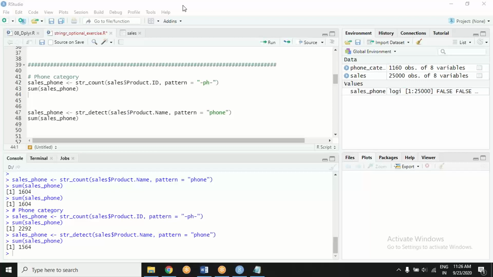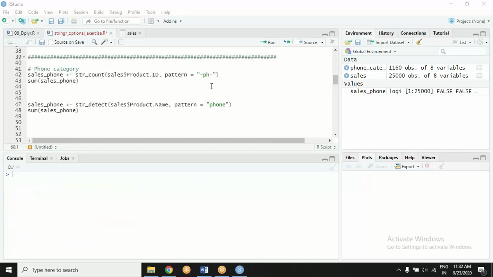I want to filter this sales data set on the basis of some condition. What are the two conditions? They are already written there. I am saying that in product ID, there should be PH. Yes or no? I want the data of subcategory PH and I want to see where there is no phone keyword. So this is a case of multiple conditions.